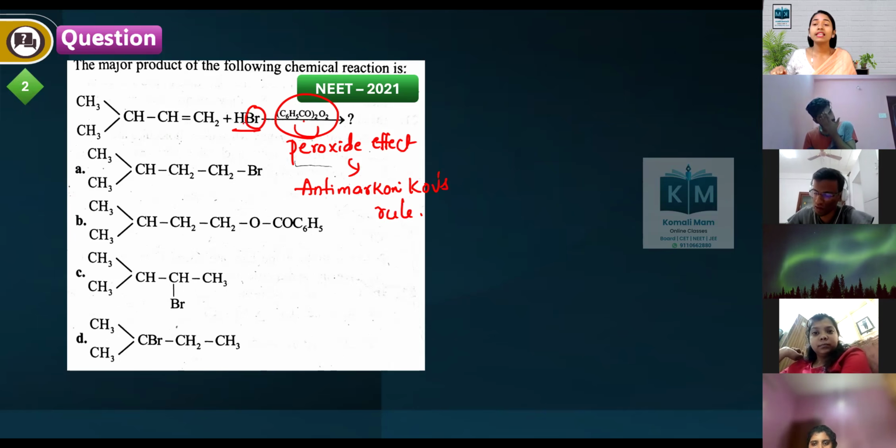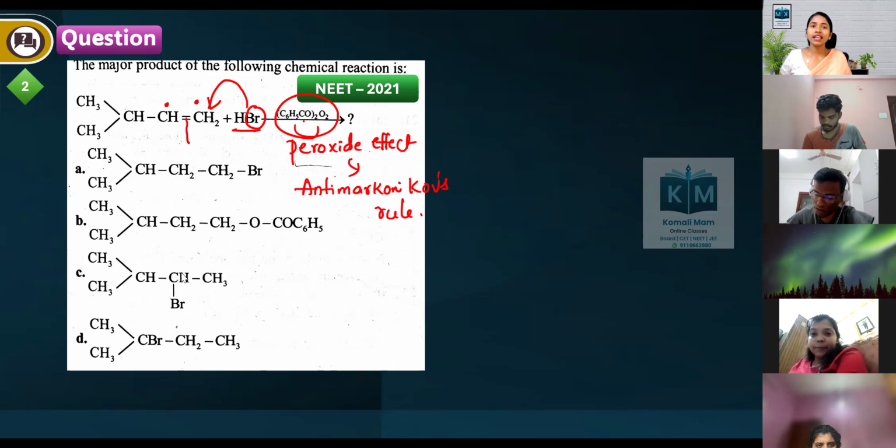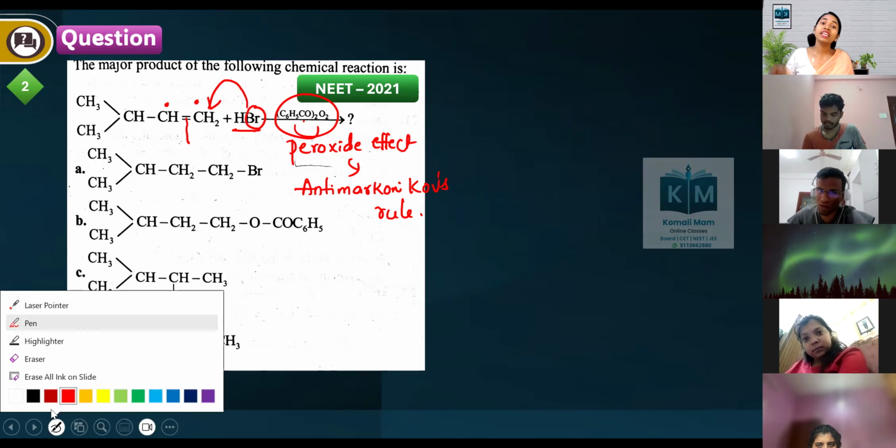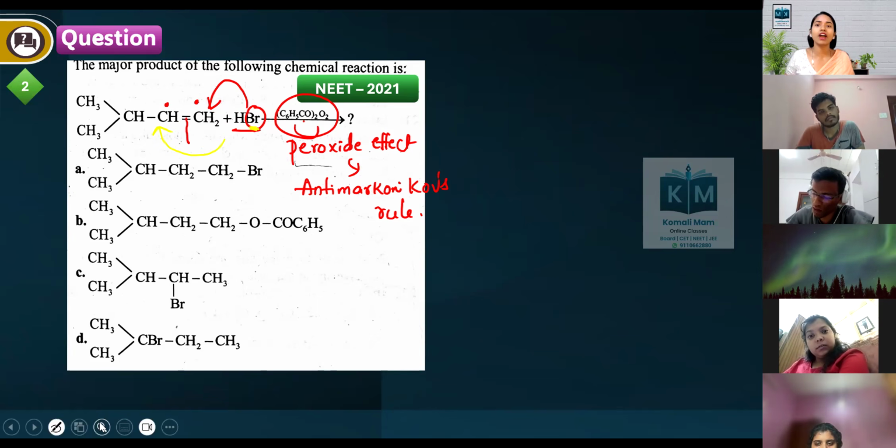In the free radical mechanism, Br goes and attacks the double bonded carbon having more number of hydrogens. So it will break here like this, Br radical comes and attacks outside, H radical there. So if there is no peroxide, that is Markovnikov's rule, that time the negative part of the species goes and attacks the carbon having fewer hydrogens.